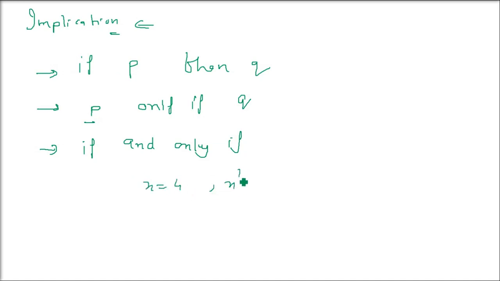So these are all "if P then Q". If x equals 4, then x square equals 16, because it is true. These are implications. So first of all, we'll take "if then". We'll use this arrow sign, with the double line, and this is how we represent the implication.